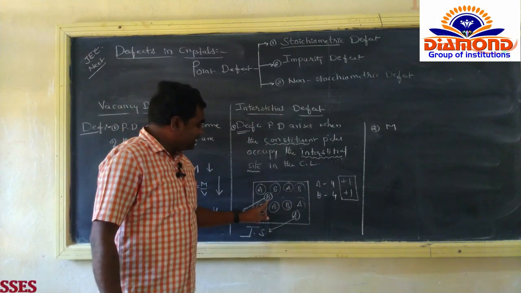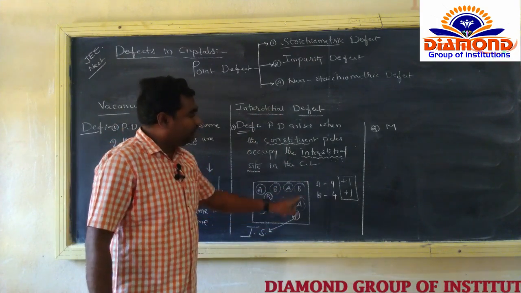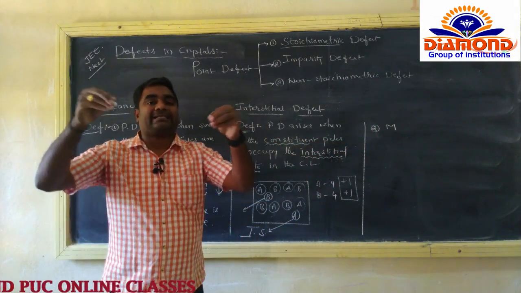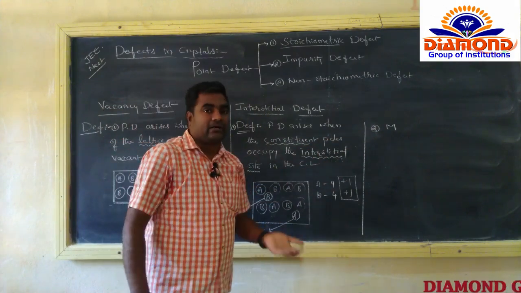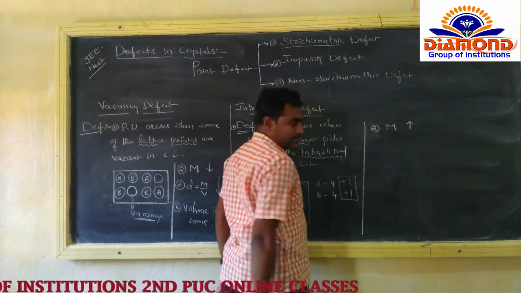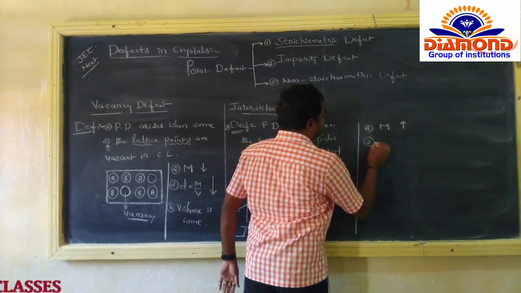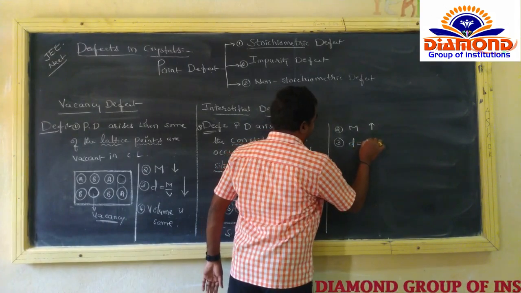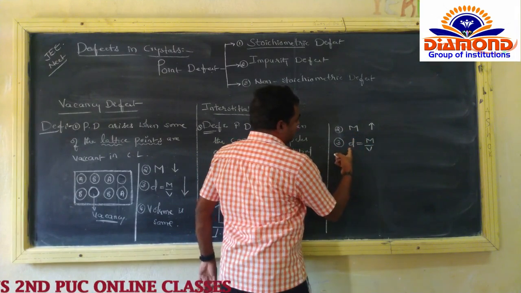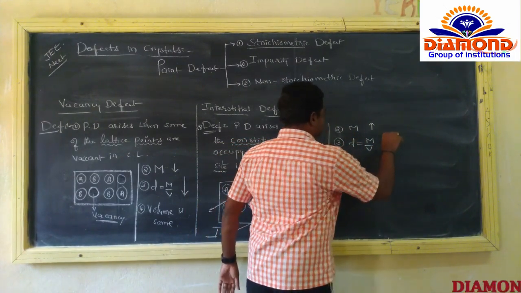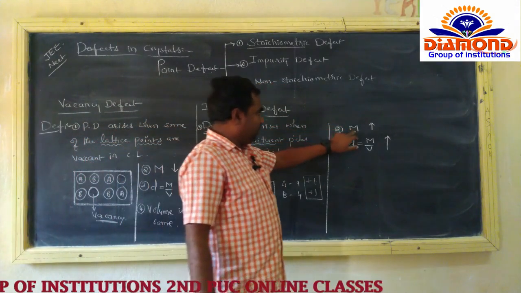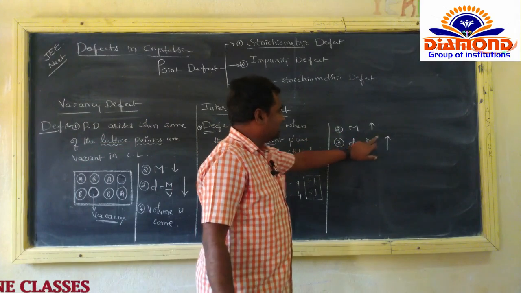So here, by the addition of the extra number of atoms, what about the mass of the crystal lattice? The crystal lattice को थोड़ा extra atoms add किए, समझो, उनका mass क्या होता है? Increase होता है. Right? The mass of the crystal lattice increases. And what about the density? Density is equal to mass by volume. So mass increases, automatically the density also increases. So in interstitial defect, the mass increases and the density also increases.